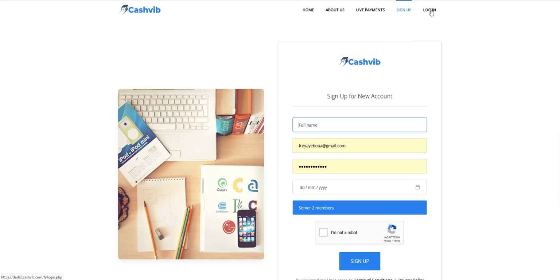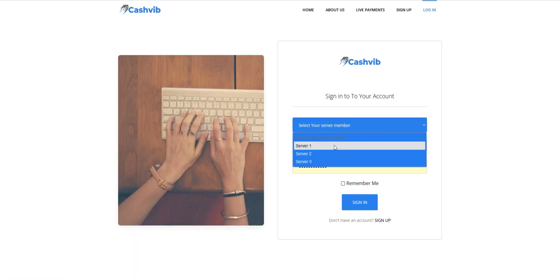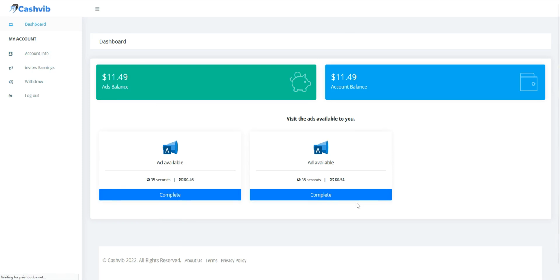So this is very simple, and you don't have to go through any process to confirm your Gmail account. All you need to do is come to the section where it says login after creating your account. The server member over here is number 2 on my account, so I'll just log in and hit remember, and sign in to this account again, and you can see my account is still intact.